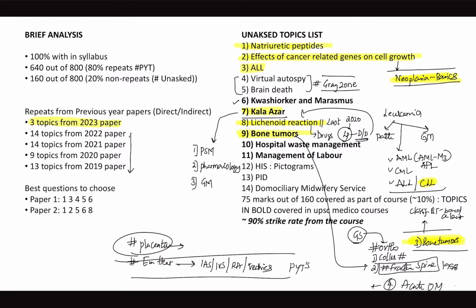Now this 4th topic is coming from pathology: acute osteomyelitis, pathogenesis, histopathology, and etiology of acute osteomyelitis. So that's the 4 topics. Orthopedics, nothing else.